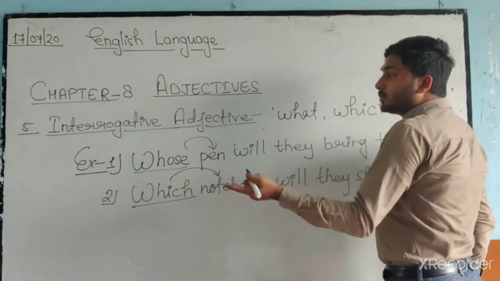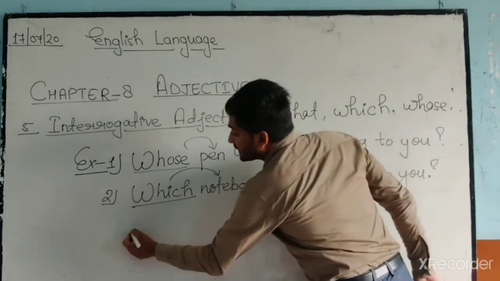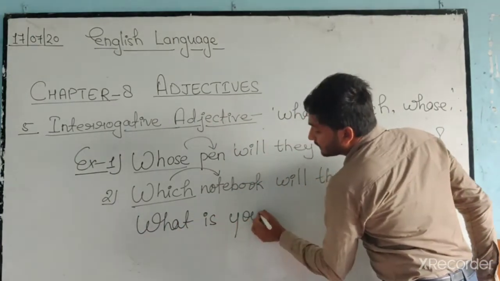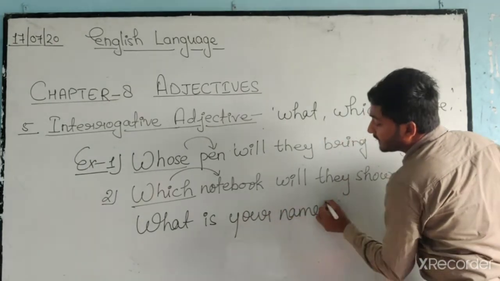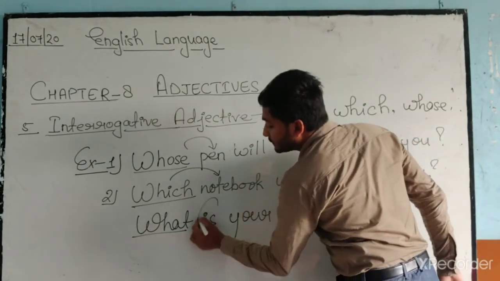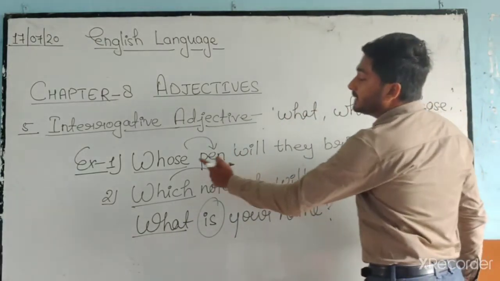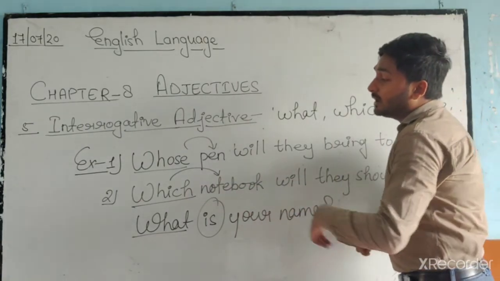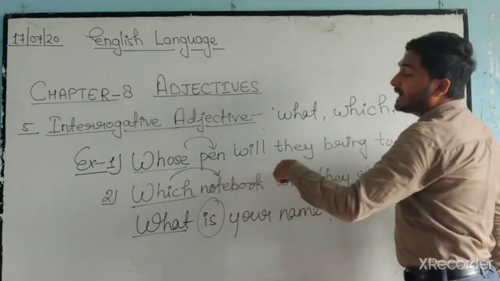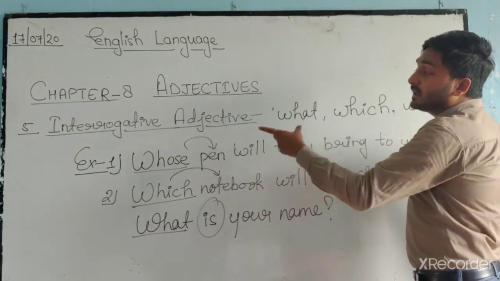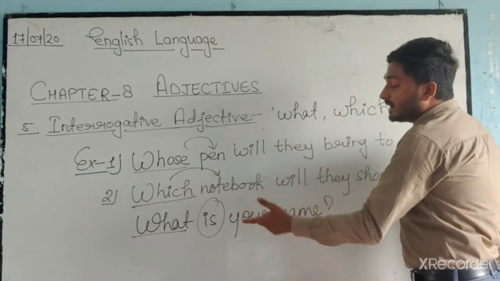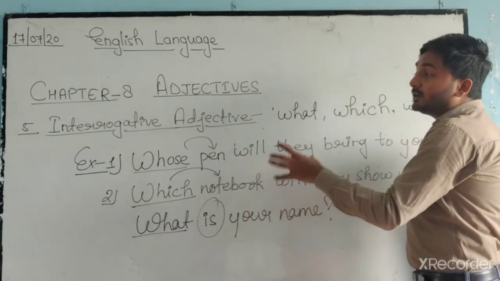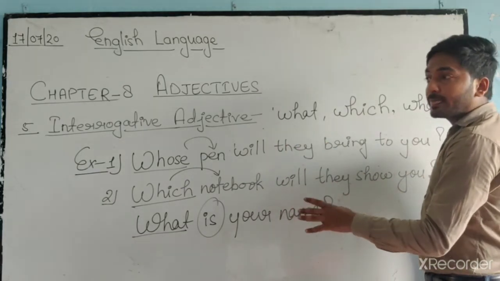In an interrogative pronoun, what happened? We write, what is your name. Now here you can see after what we have used a main verb. Yes, and here after the interrogative word what we have used a noun. That means when an interrogative word is followed by a noun, that means we have used an interrogative adjective, and where we use a main verb after an interrogative word, there we use interrogative pronouns. Okay, now it is clear to you.